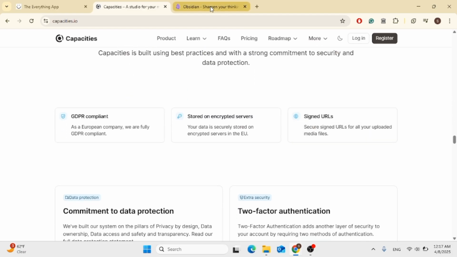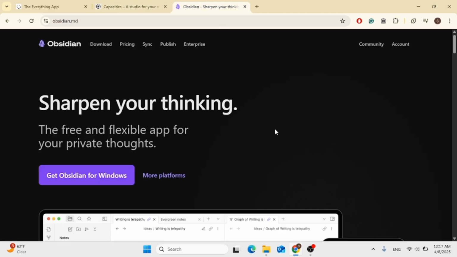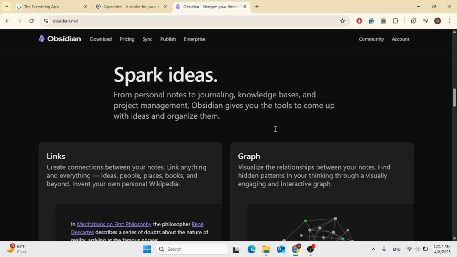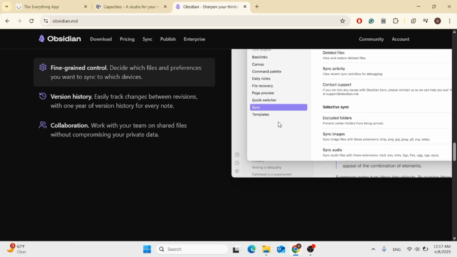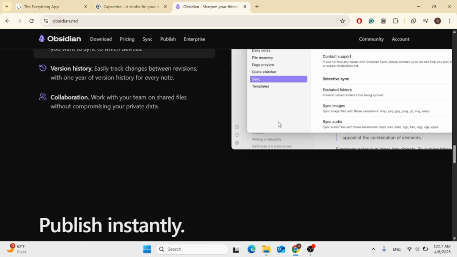And finally, Obsidian, the powerhouse of plain text. It runs on Markdown, giving you full control and ownership of your notes. With plugins, backlinks, and a graph view, Obsidian is insanely customizable. Want it to behave like Notion, Roam, or even VS Code?